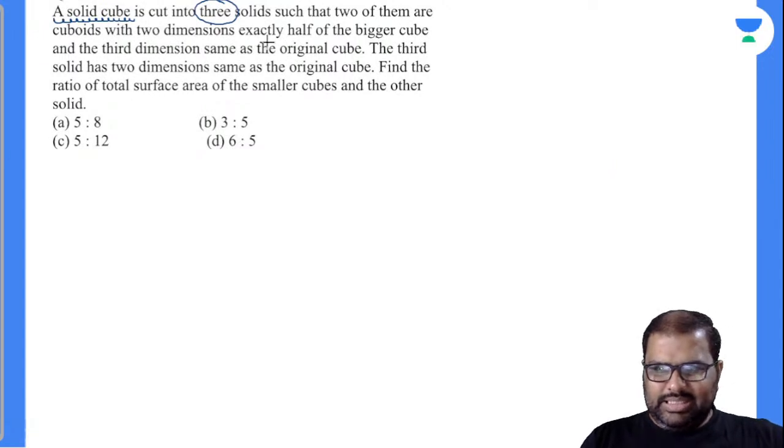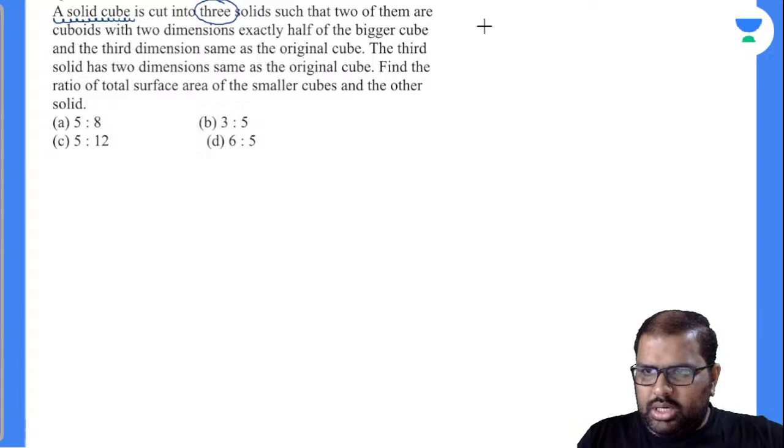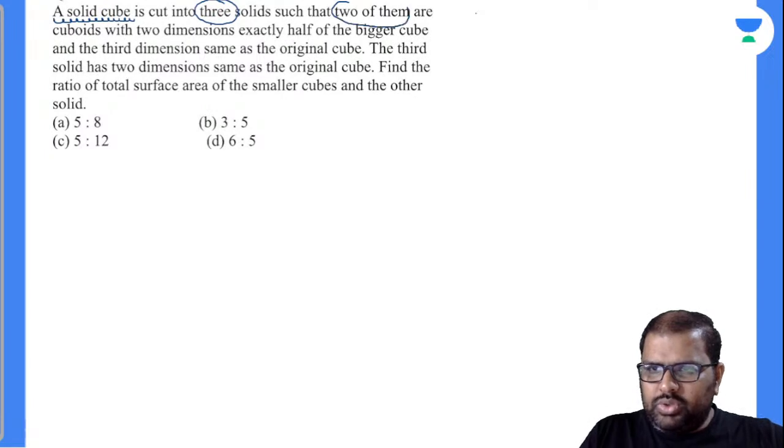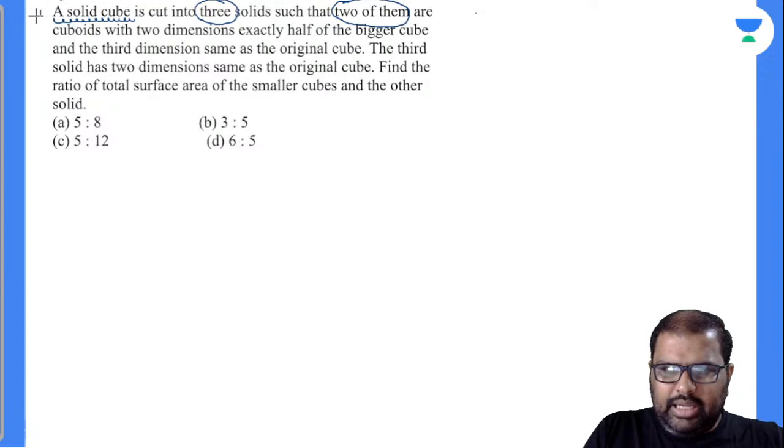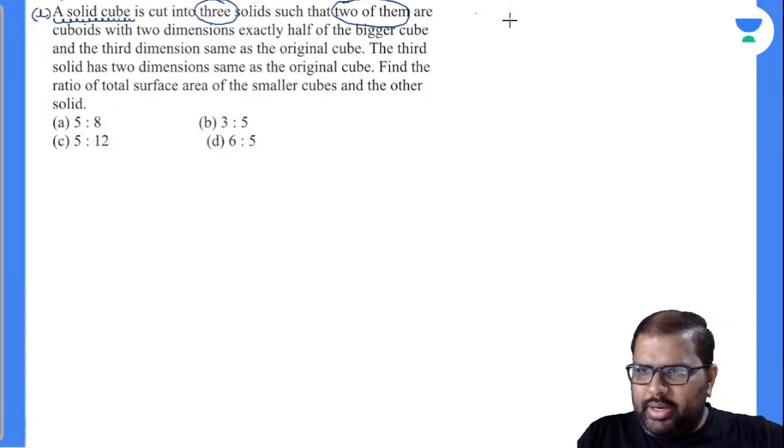So chalo, this is totally divided into three solids, it seems here. Two of them, so I'll write down about these two of them. Let us suppose the solid cube has length L, because all the sides are L only. Now this cuboid will be having two dimensions exactly half of the original cube, it seems.